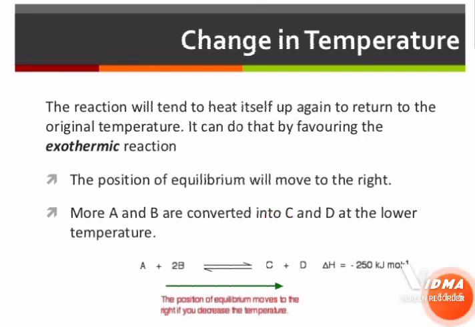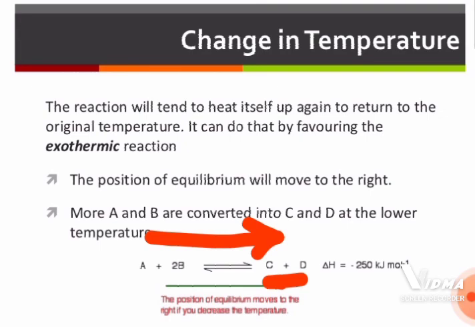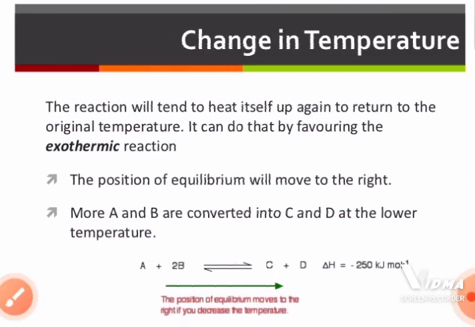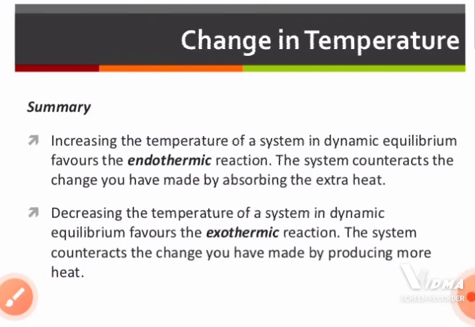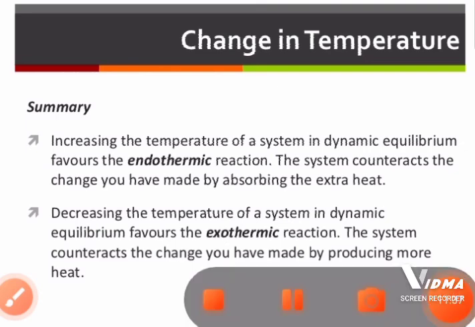So, by favoring the formation of product, more A and B are going to convert into C plus D, thereby increasing the temperature. So, this is how Le Chatelier's principle counteracts the change in conditions and balances the dynamic equilibrium.